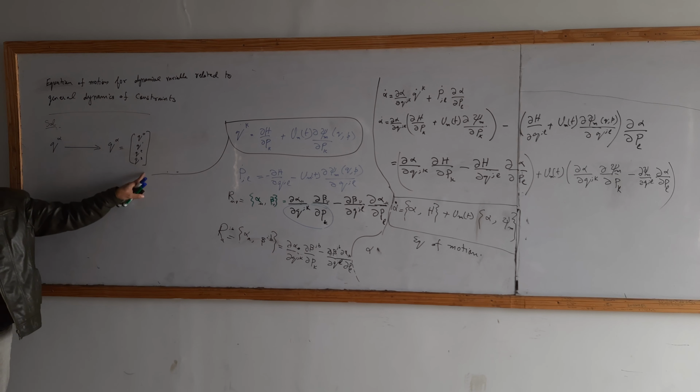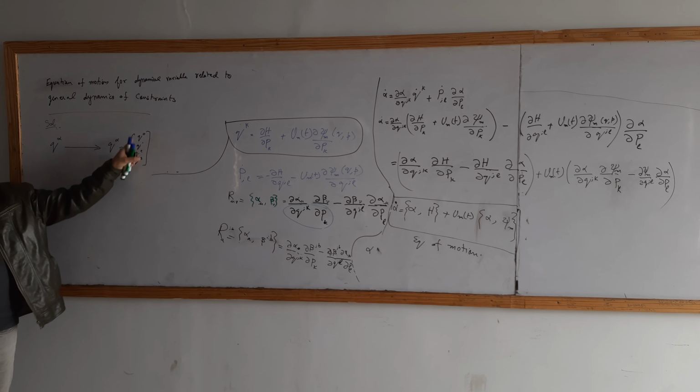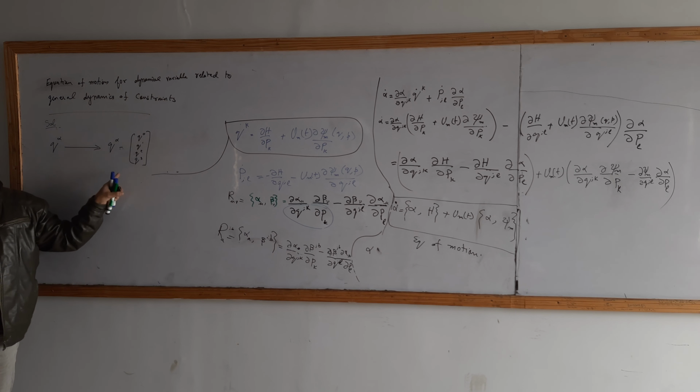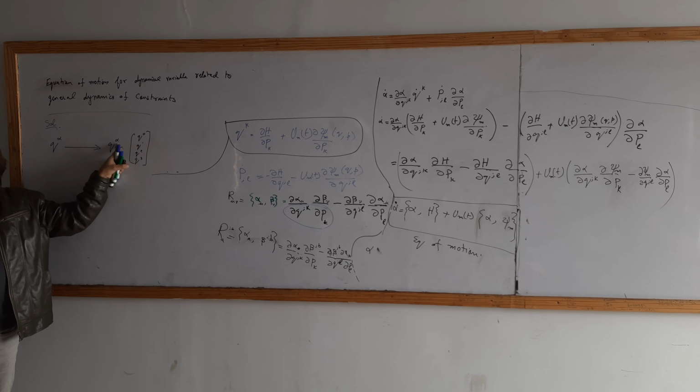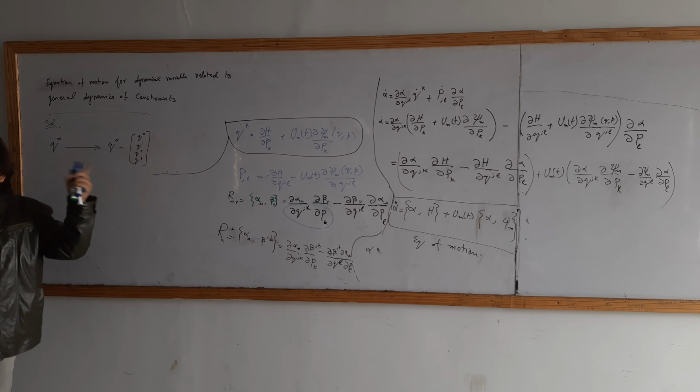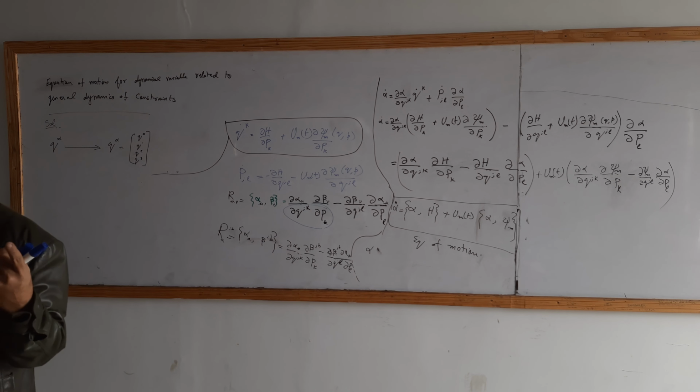The row index is written in the form of a column, since the row number is changing: first row, second row, third row. So the row index always represents the column, and the column index always represents the row.